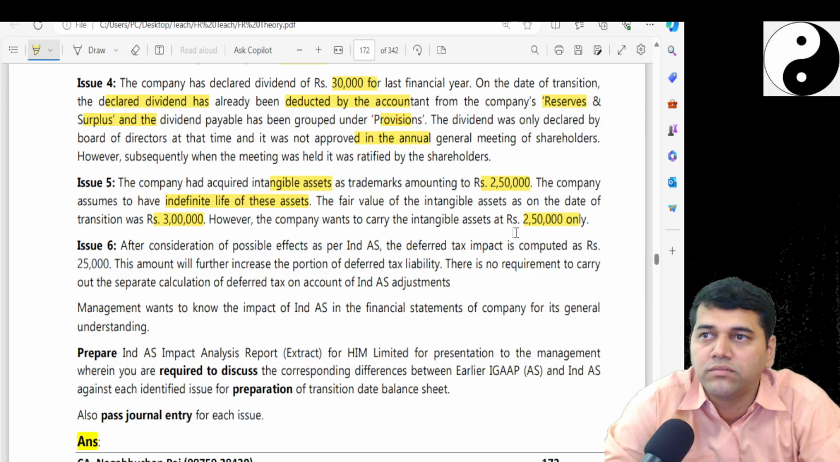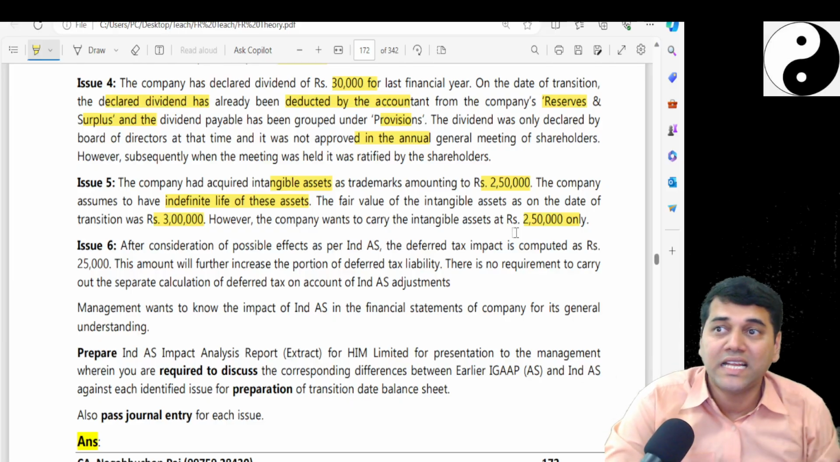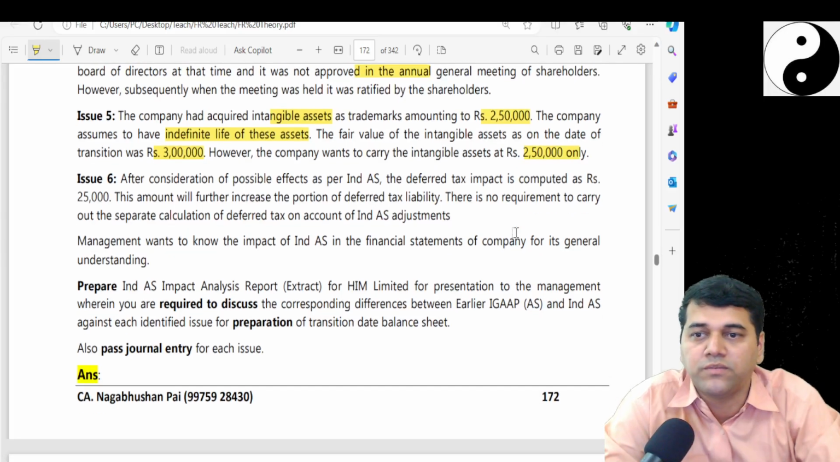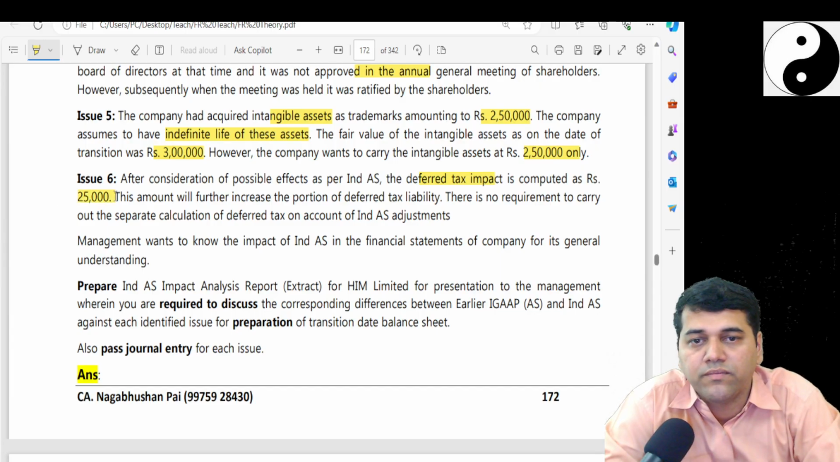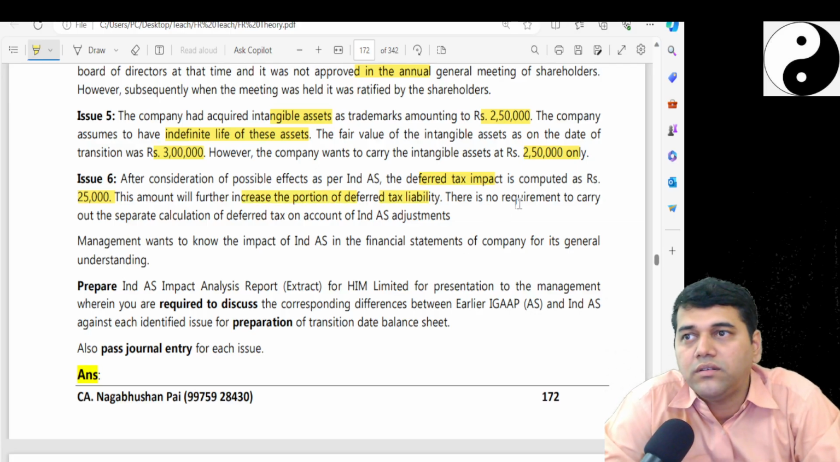Can they do it? Yes. One of the problems we have come across, no, that big problem. Intangible asset they don't want to touch. PPE they can do the fair valuation. After consideration of the possible effect, the deferred tax impact is computed as rupees 25,000. This amount will further increase the portion of deferred tax liability. So what is the accounting entry?